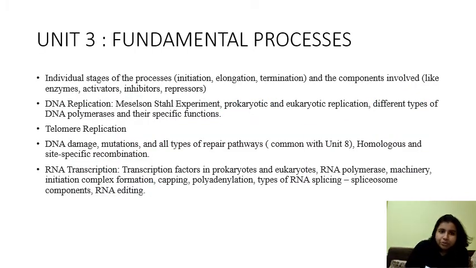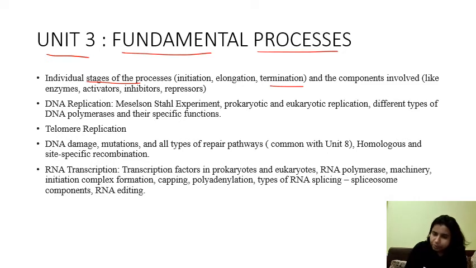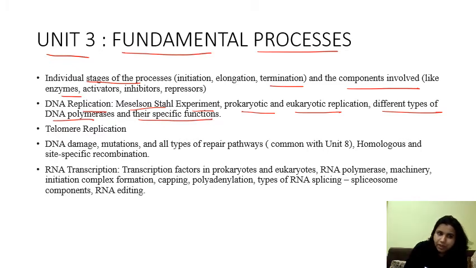Next, coming to unit 3, that is your fundamental processes. The first is individual stages of all the processes: initiation, elongation and termination of replication, transcription, translation, right? And the components involved like enzymes, activators, inhibitors of those processes. DNA replication, Meselson-Stahl experiment, prokaryotic and eukaryotic replication, different types of DNA polymerases and their specific functions.